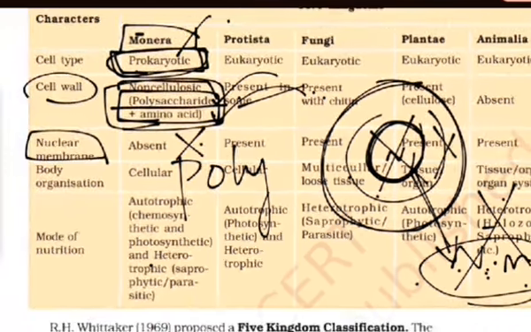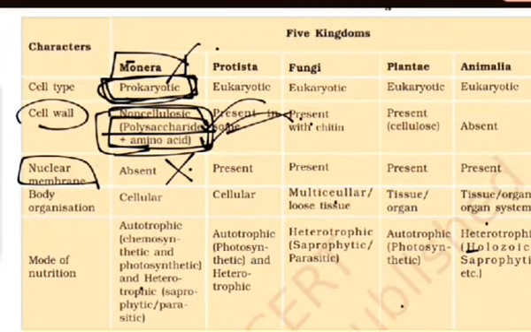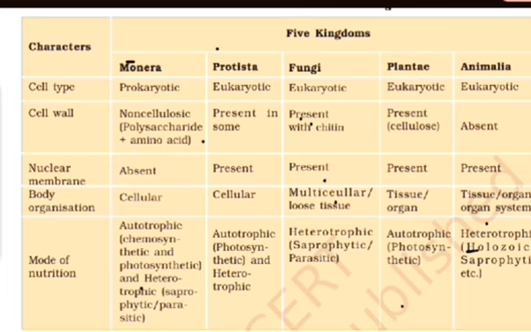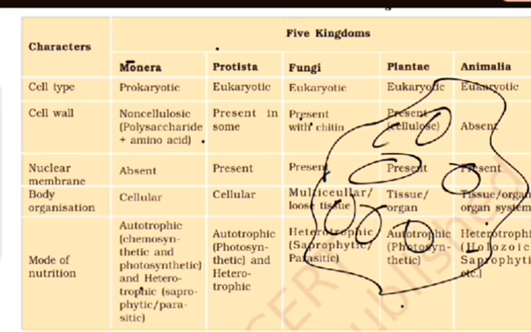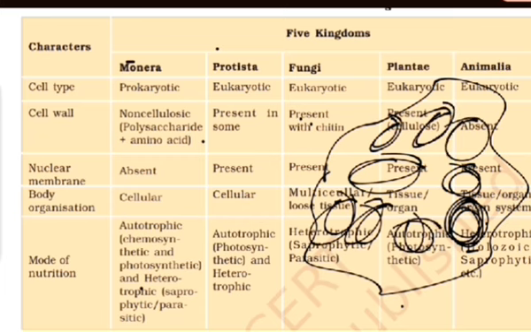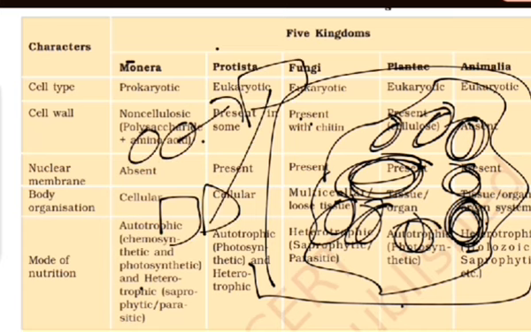Okay. And what is the body organization? Suppose let us take an example of bacteria, any kind of bacteria body. It is made up of a cell, with only cell wall and cell membrane, without nucleus and other organelles. The organism is like this only, and only cells are present. These cells are not mixed up to form a tissue, and these tissues are not mixed up to form an organ as in our humans.